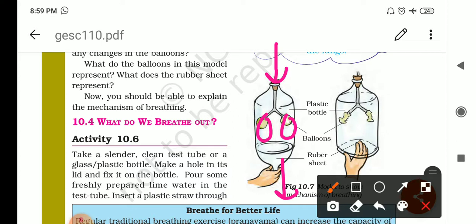The size of the balloon will increase because the air rushes from outside to inside the balloon. These balloons are representing your lungs, right? And when you leave this rubber sheet, then it will come into its original size or place. Then what will happen, inside the space will decrease.